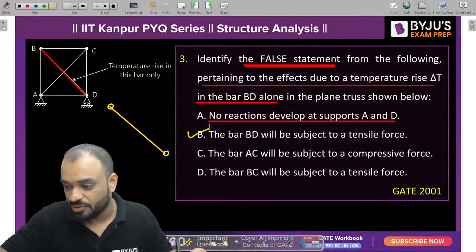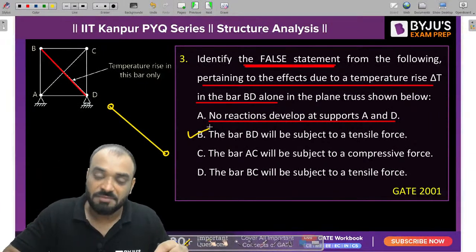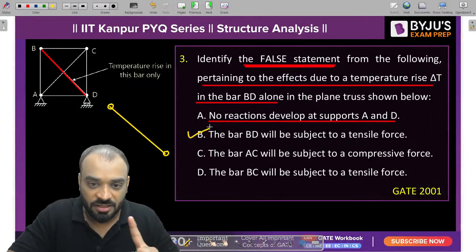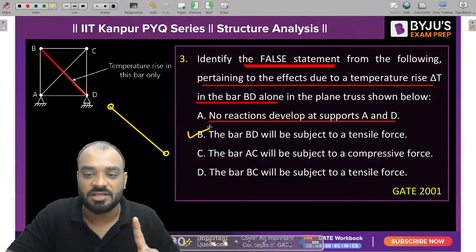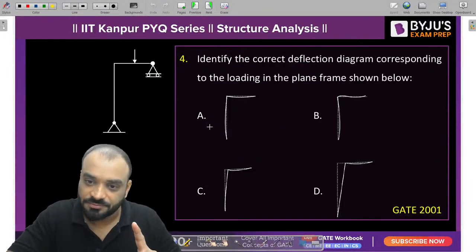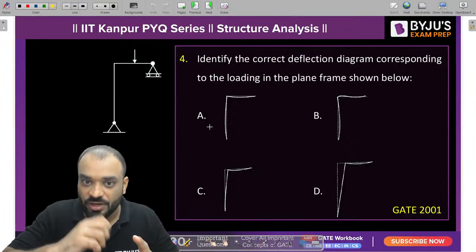Yes, Preetham. Yes, Santu. Yes, you are correct. B is the correct answer for the problem. In BD member, it should be compressive in nature, not the tensile in nature. Clear? Next question in front of you guys.